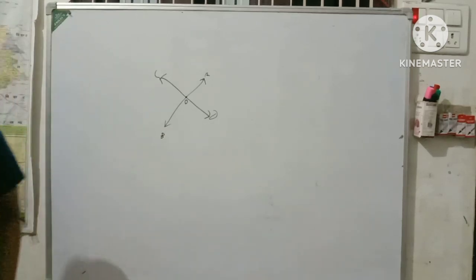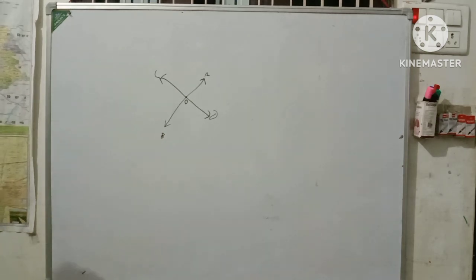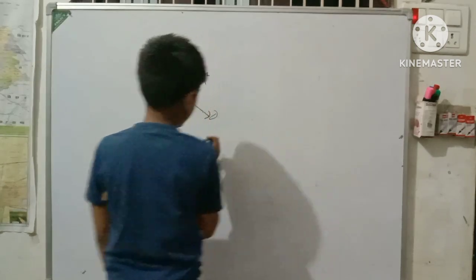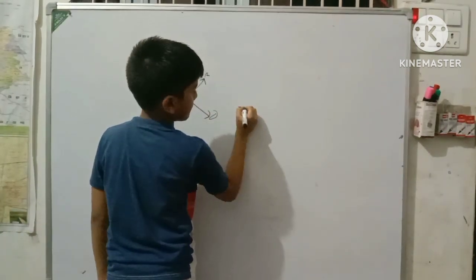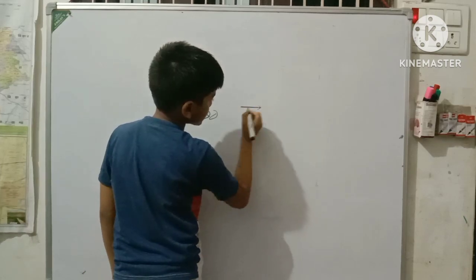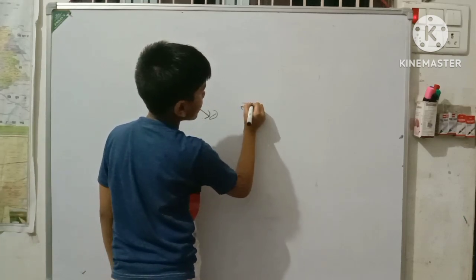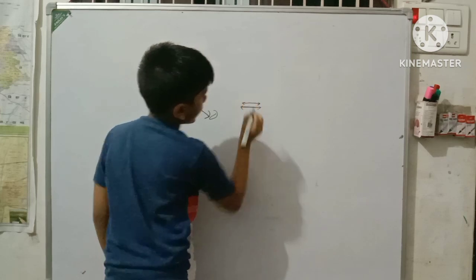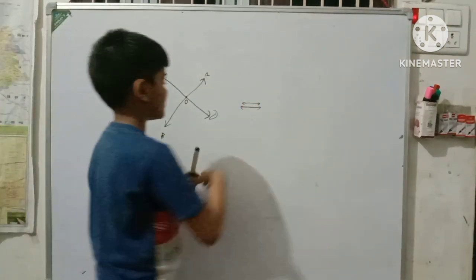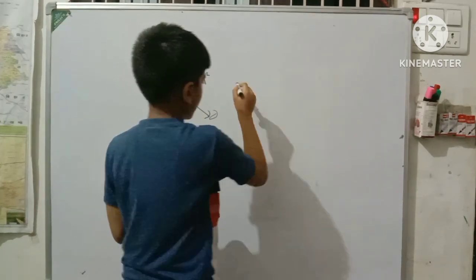Now tell me, what are parallel lines? I cannot draw a parallel line, but I can give an example. A parallel line may look like this. These are not parallel lines, I drew them by hand. Your figure is very small. Okay, I will draw bigger.